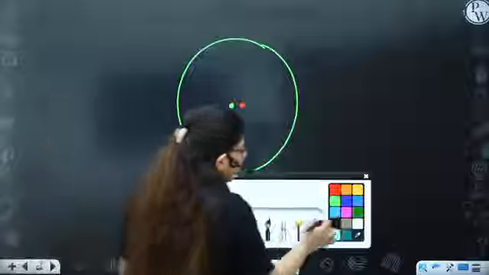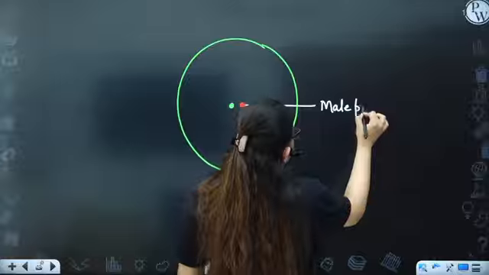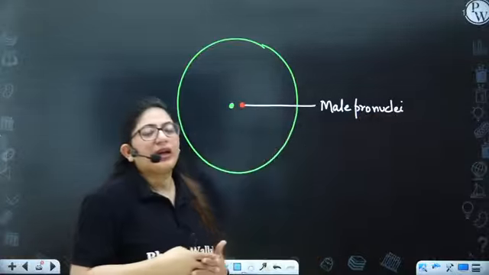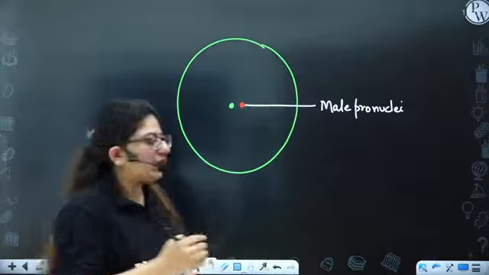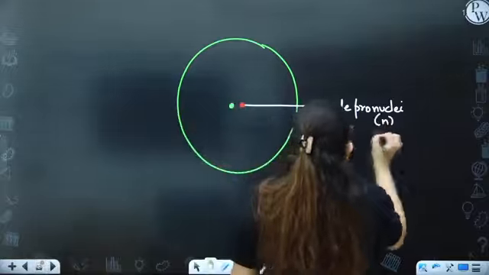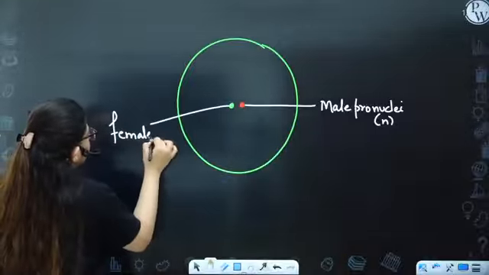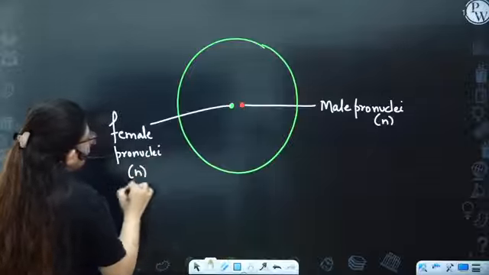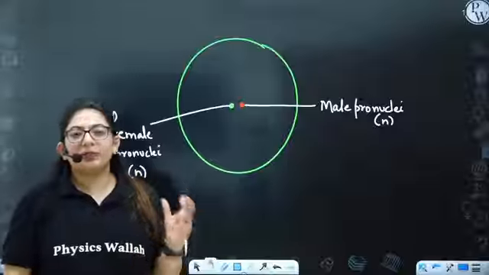That's the male pronuclei. Any nucleus before it is going to fuse, you call it pronuclei, which is again n. And this is the female pronuclei, again n, haploid. They both are going to fuse and they will form a diploid nucleus and a diploid cell,